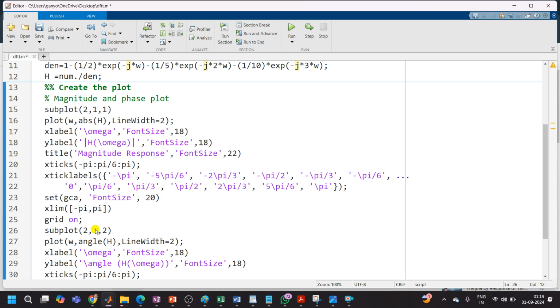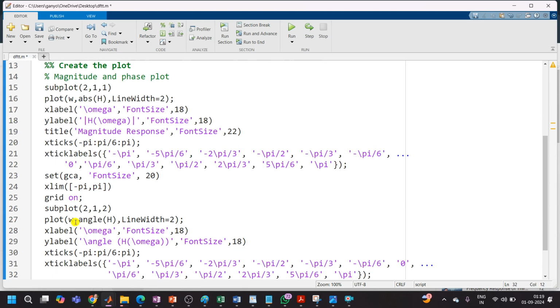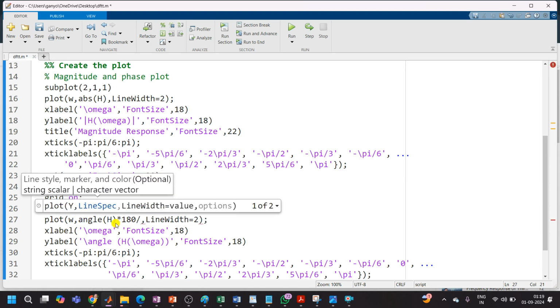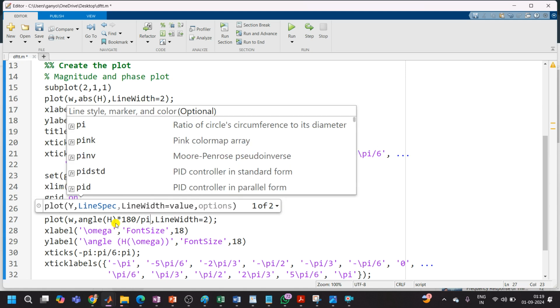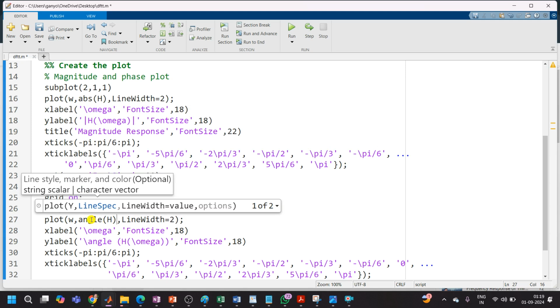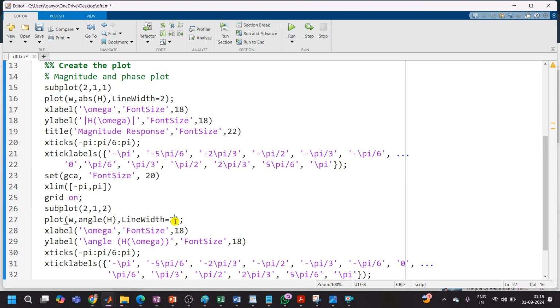Now we'll start subplot 2, which is the phase plot. In this plot, subplot(2,2,1), that is two rows, one column out of that second figure, I want the angle of h. If you want this angle of h in terms of degrees, you can multiply it with 180 by pi. But I want this in radians, so I'm keeping it as it is. So angle of h will always give the angle in radians.